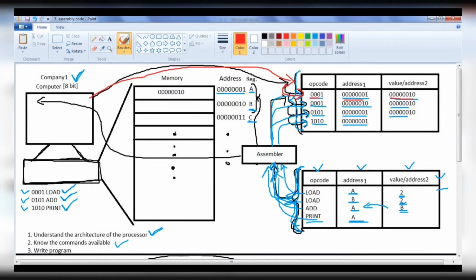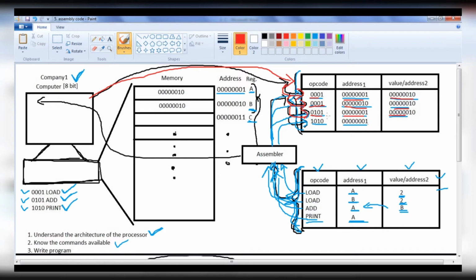Then it moves to the next instruction, reads that load at this address this value. It understands that, takes that value, puts that into the specified address or the register.